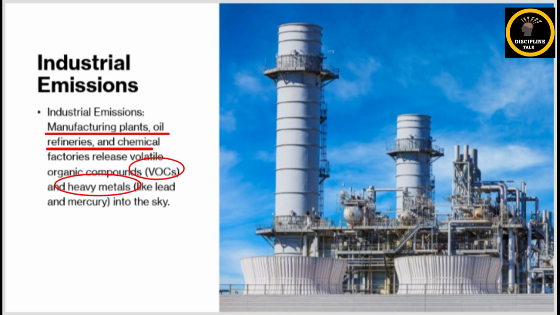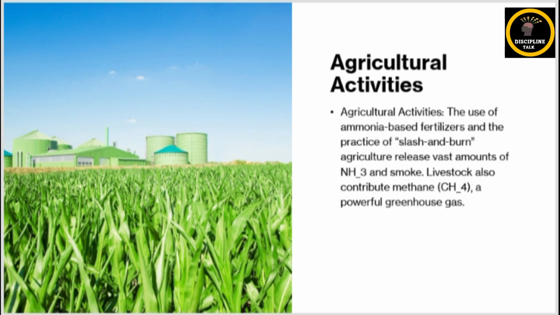Okay. Third is agricultural activities. Modern agriculture today also contributes to air pollution, which causes ammonia, like from fertilizers. It mixes with other gases to form fine particles. Similarly, burning of crop residue, also known as stubble burning, creates a thick smoke. Similarly, livestock also release methane, which is a powerful greenhouse gas. So these activities are common in rural and farming regions.